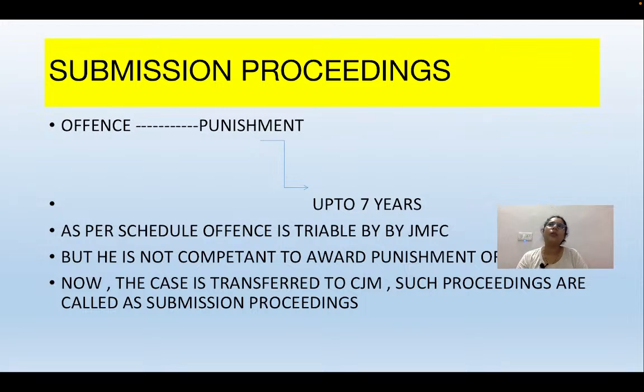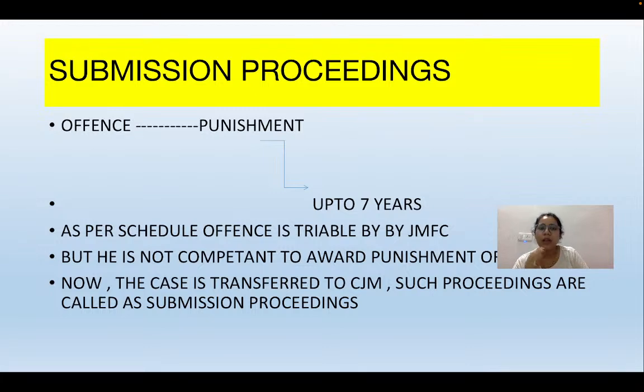Now, for that, you need to understand one thing: if you have seen the schedule thoroughly, then you will get to know that these judicial magistrate first class are competent to try those cases in which the punishment may be up to 7 years.